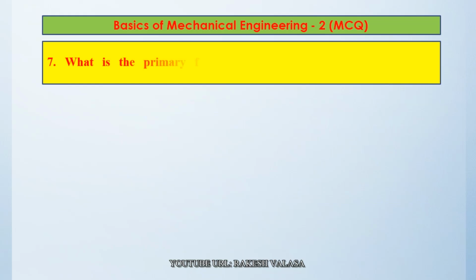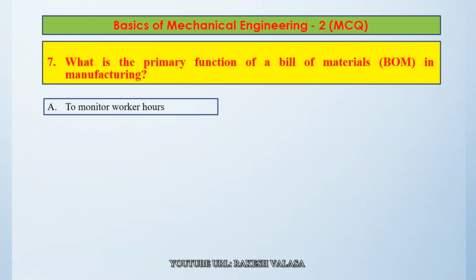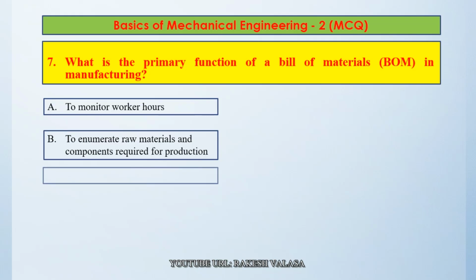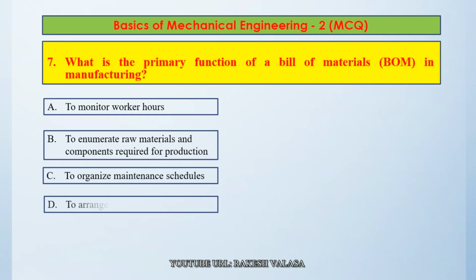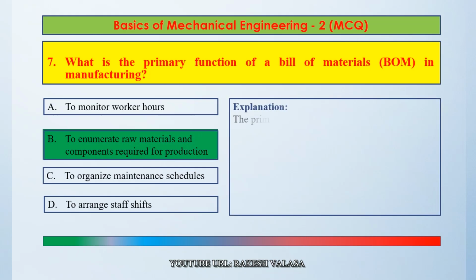Question number 7. What is the primary function of a bill of materials in manufacturing? Option A, to monitor worker hours. Option B, to enumerate raw materials and components required for production. Option C, to organize maintenance schedules. Option D, to arrange staff shifts. The correct answer is option B, to enumerate raw materials and components required for production. Let us see the explanation.